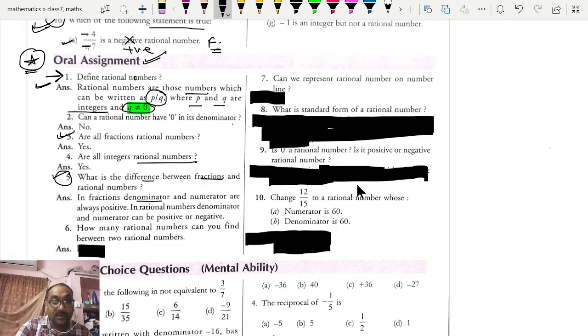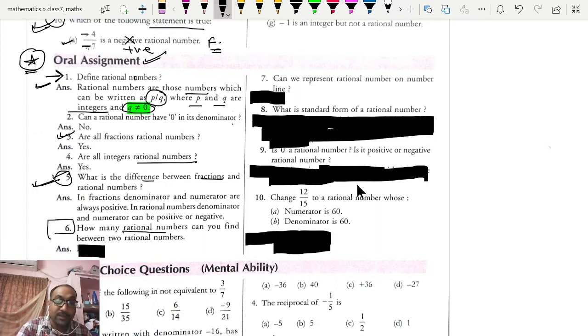So fractional numerators and denominators are always positive, but in rational numbers, numerators and denominators can be positive or negative because they belong to integers. This is very important, children, and this question has been given very importantly in this book. Very, very important statement.